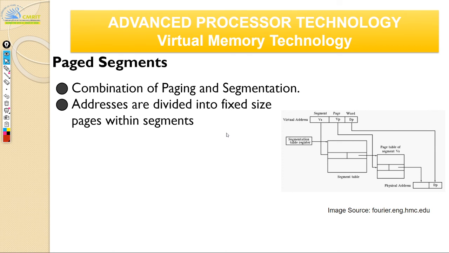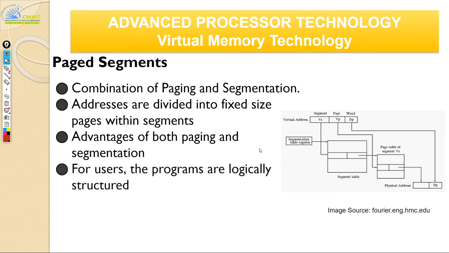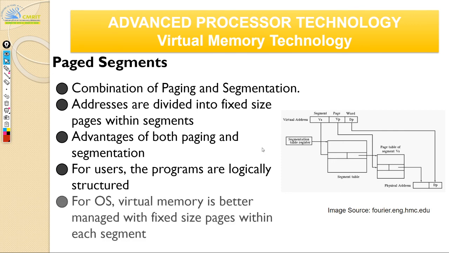Your address is divided into fixed size pages within the segments. So segments are bigger partitions, and then each segment is divided again into pages, so it holds the advantages of both paging and segmentation. Programs are logically structured, and for virtual memory it's much easier to handle paging. So practically all the systems, all the operating systems and all the architectures, support paged segments.